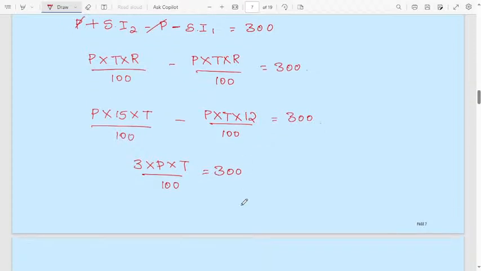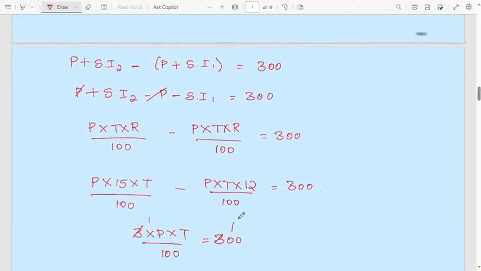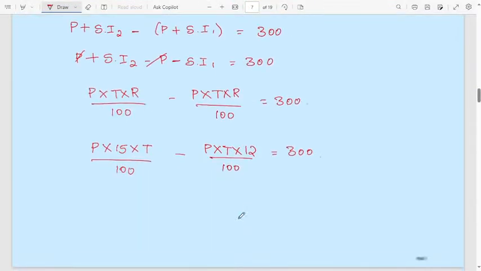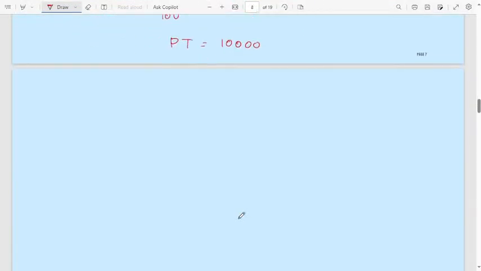Then 3 ones are 3, then PT will be 10,000. Its value is 10,000. Understood how we got this one? Okay, I will explain once again after solving all.